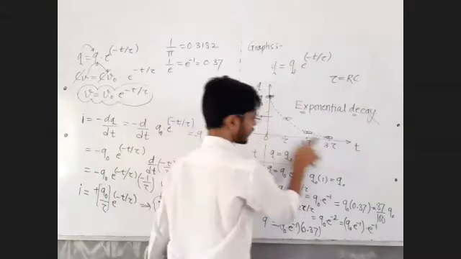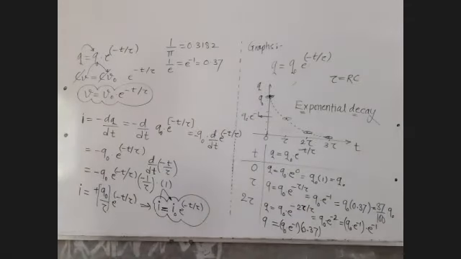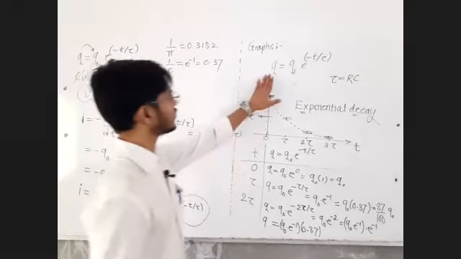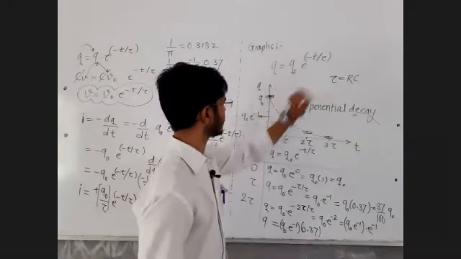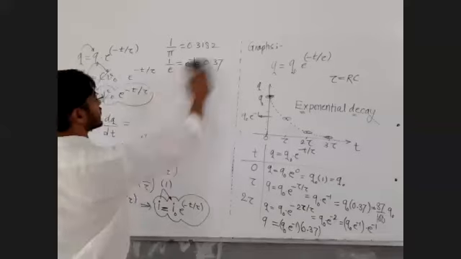This is called exponential decay. Okay, sir. Fine. No issues. All right. Now, all types of such graphs you can draw on your own. Now, let us try to define the time constant.